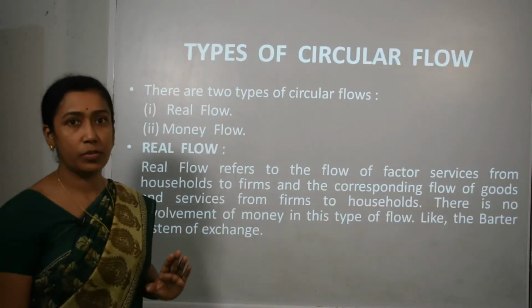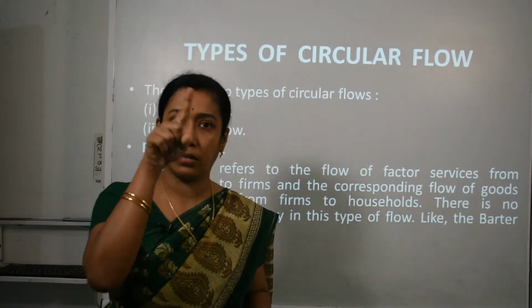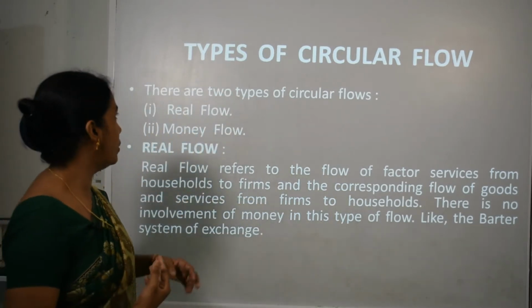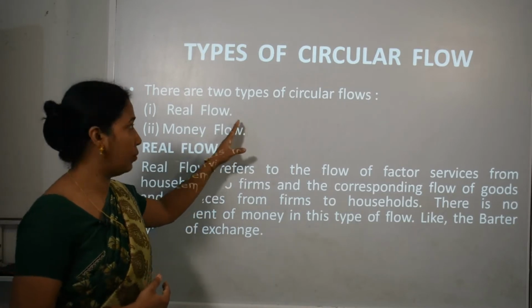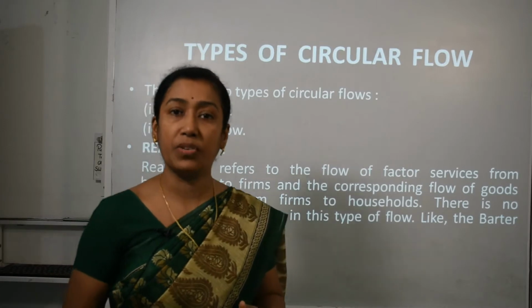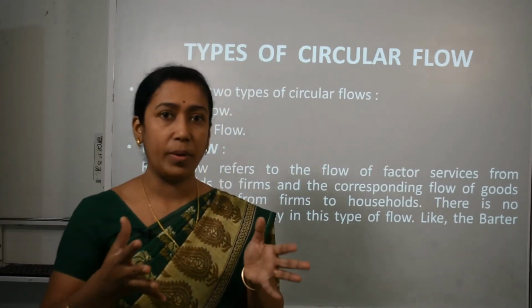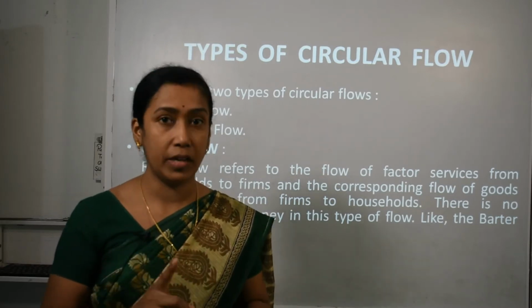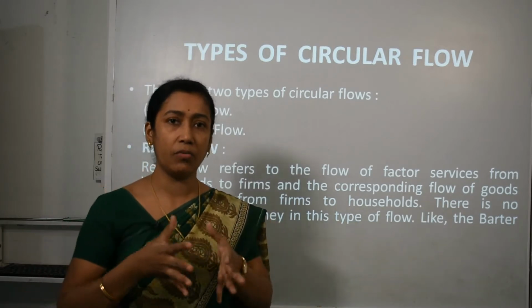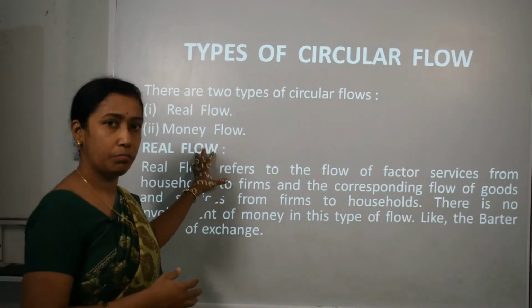Now, starting with types of circular flow. Circular flow means circular flow of income. There is a flow of income which is constantly moving in a circular direction. There are two types of circular flow: real flow and money flow. When we say real flow, it is the physical flow of goods and services. Involvement of money is not there in real flow. Remember students, when we say money flow, there is total involvement of money in that, that is, exchange of goods and services for money only.